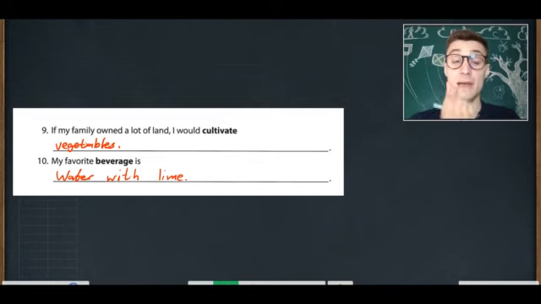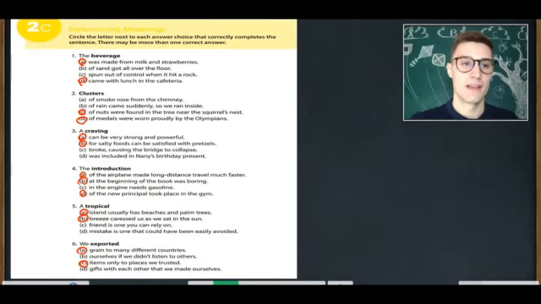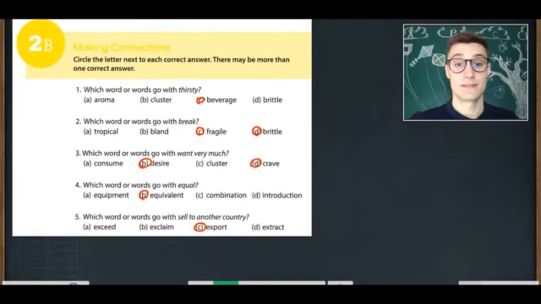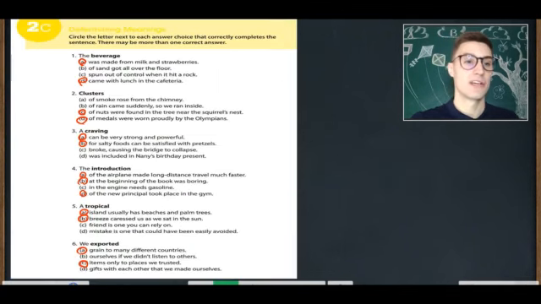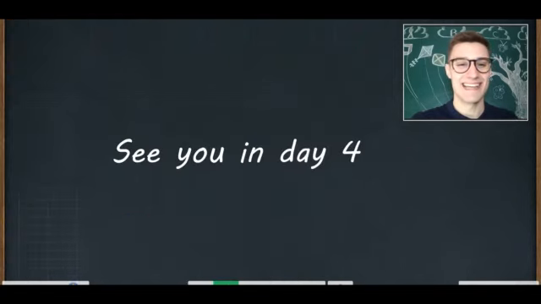My favorite beverage is water with lime. What's yours? Great. So make sure that you got these sentences or sentences of your own. So in today's lesson, we completed the activities 2B, 2C, and 2D.